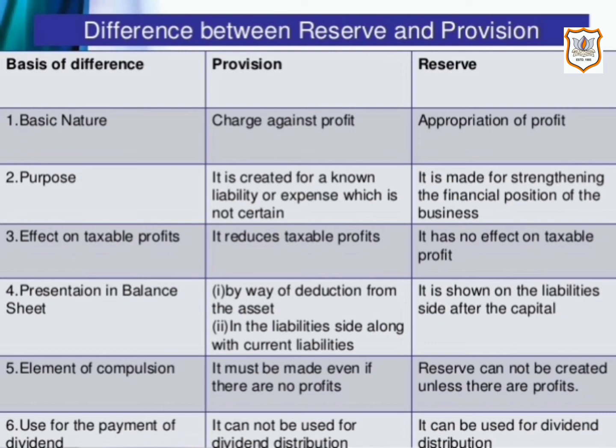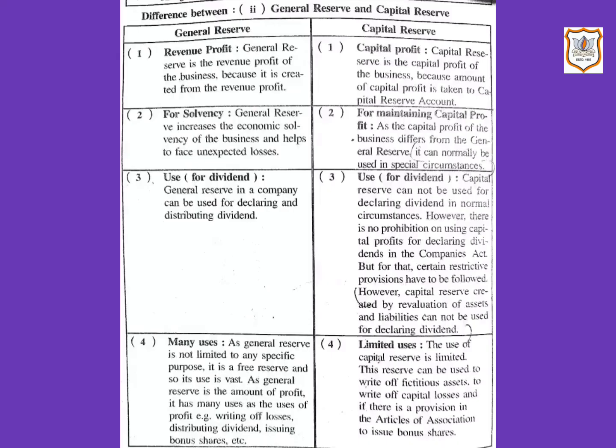The next point, use for the payment of dividend. Provision cannot be used for distribution as profit or dividend. It reduces net profit. And in reserve, unutilized profit can be distributed as dividend. It reduces divisible profits. Now let us discuss the difference between general reserve and capital reserve.